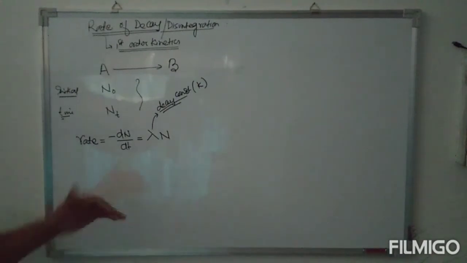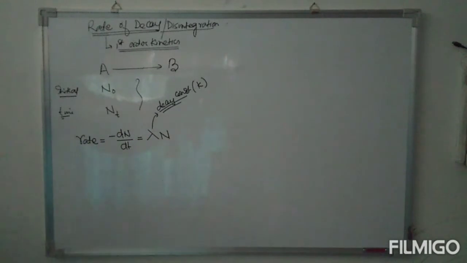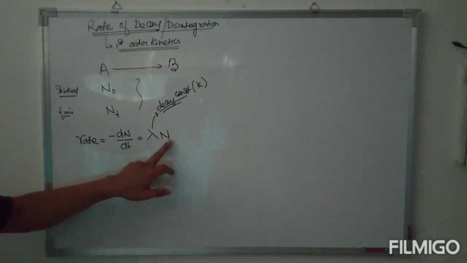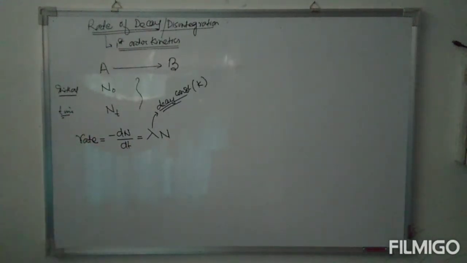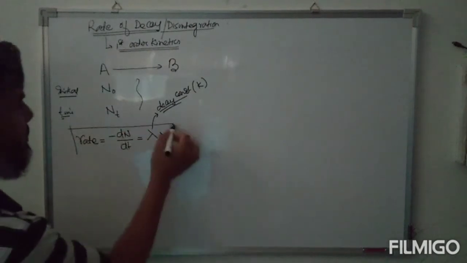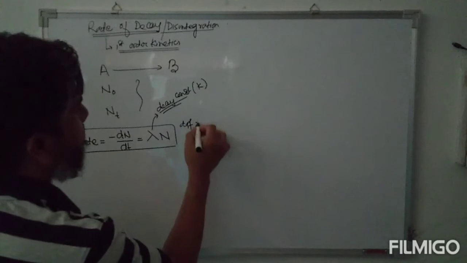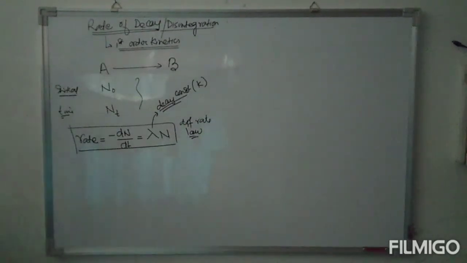Just to differentiate from normal first order kinetics, we use lambda to define the radioactive decay constant. This is the differential rate law of first order kinetics.